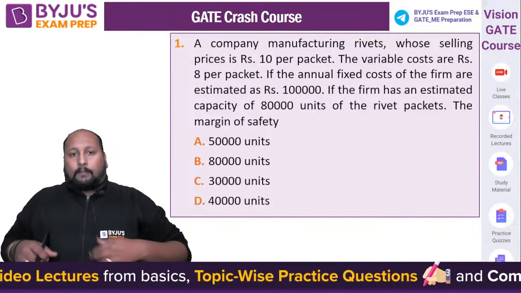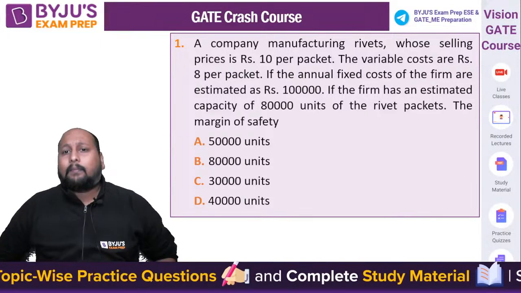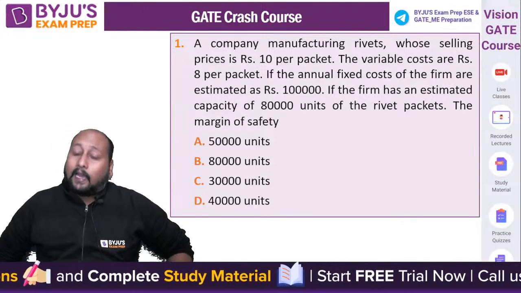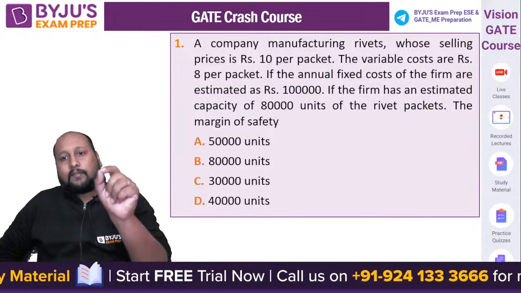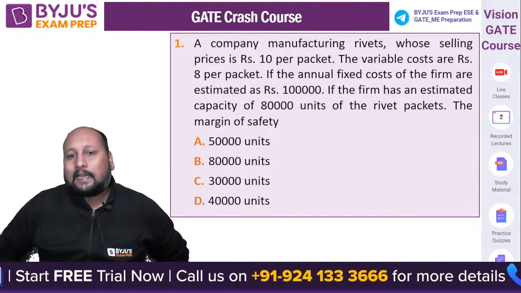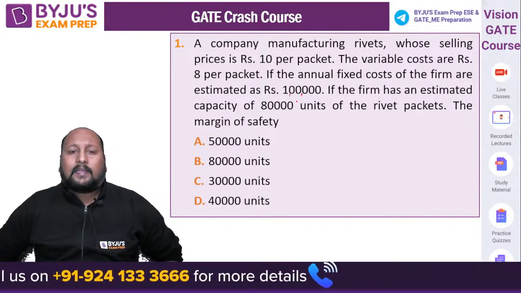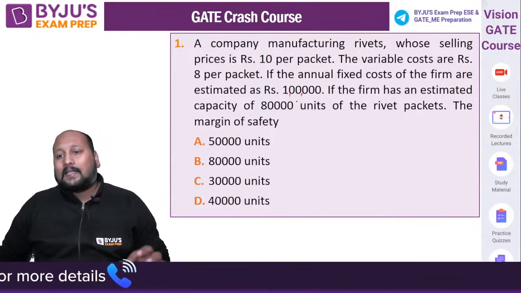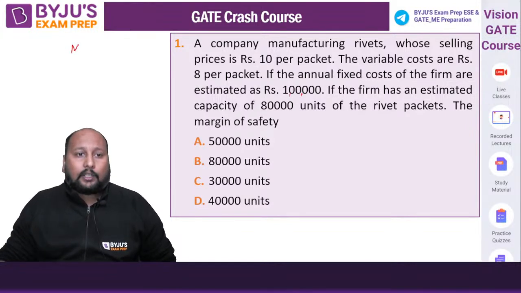Okay, Ramesh. Perfect. Let's go with this first question on the screen. A company manufacturing rivets whose selling price is 10 rupees per packet and variable cost is 8 rupees per packet. If annual fixed cost of the firm is 1 lakh rupees, and the firm has estimated a capacity of 80,000 units for the rivets, what is the margin of safety? They're asking you the value of margin of safety. A very easy question from the break even analysis.